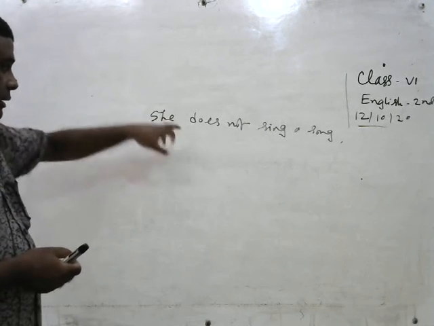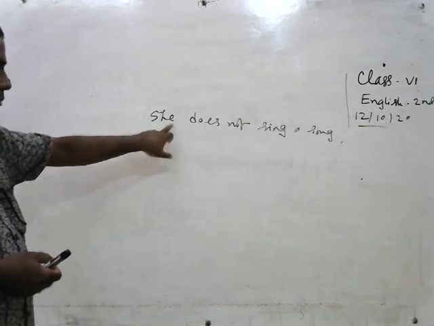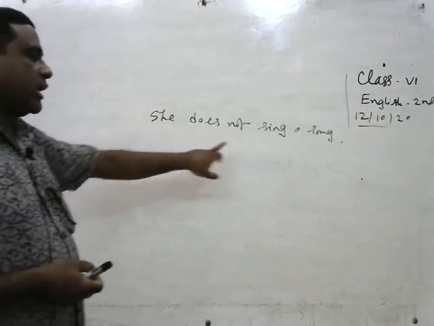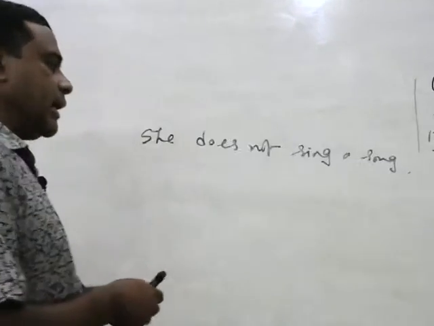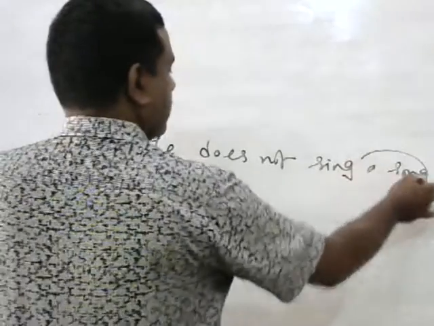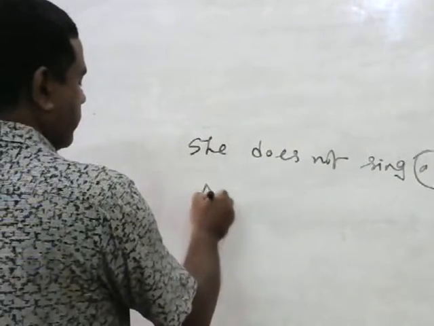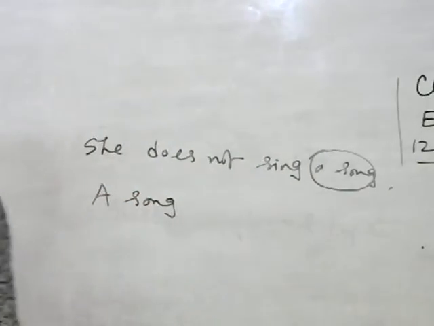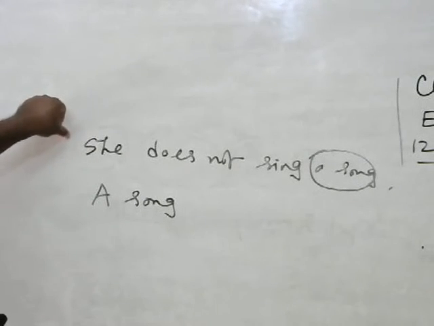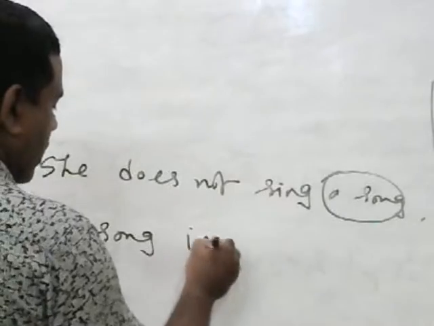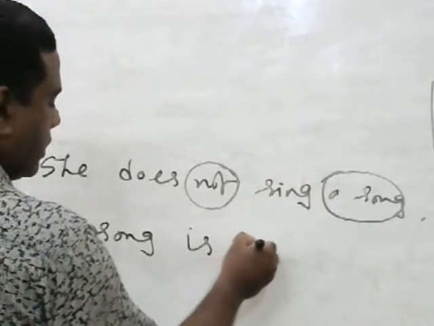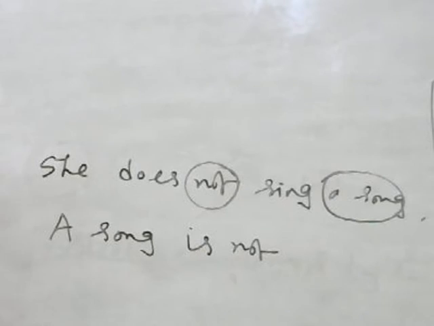In this sentence, the subject is she, and the object is a song. First you have to write the object, a song. Then you have to write the auxiliary verb. As this sentence is present indefinite, we have to write the auxiliary verb is. Then we have to write not, as the sentence is negative.